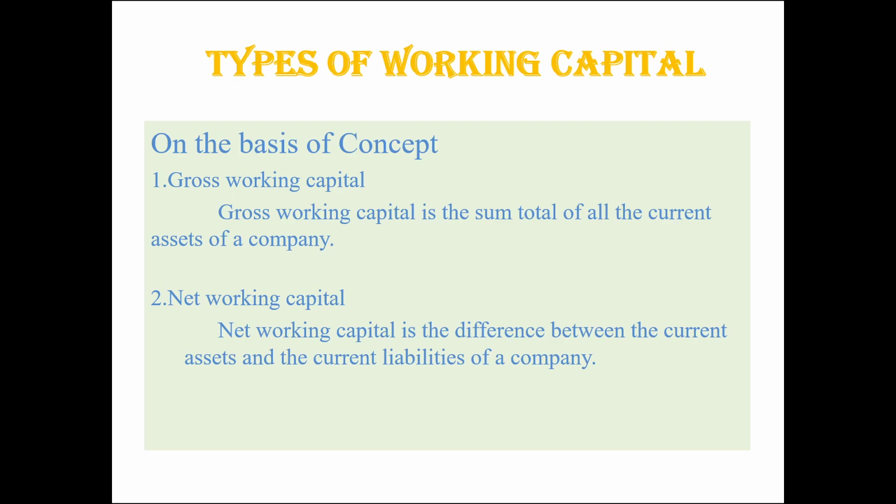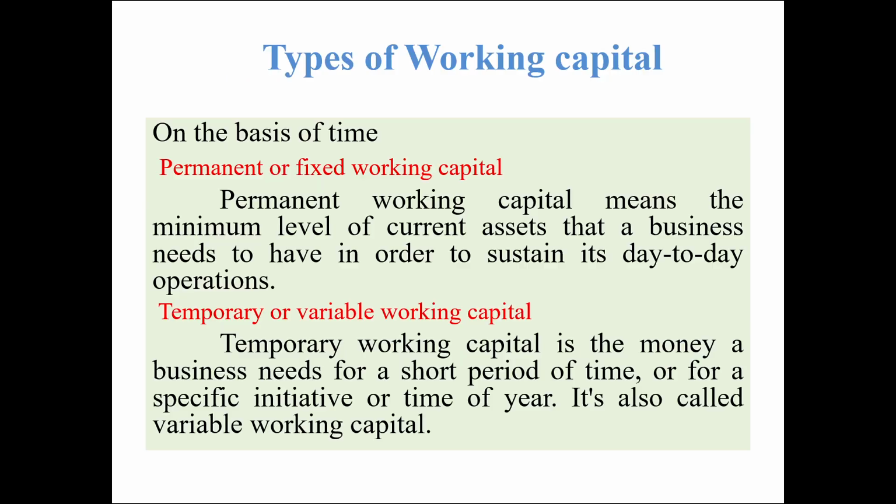Next, we see about the types of working capital. First, on the basis of concept. On the basis of concept, we divide into two types, gross working capital and net working capital. Gross working capital is the sum total of all the current assets of a company. Net working capital is the difference between the current assets and the current liabilities of a company.